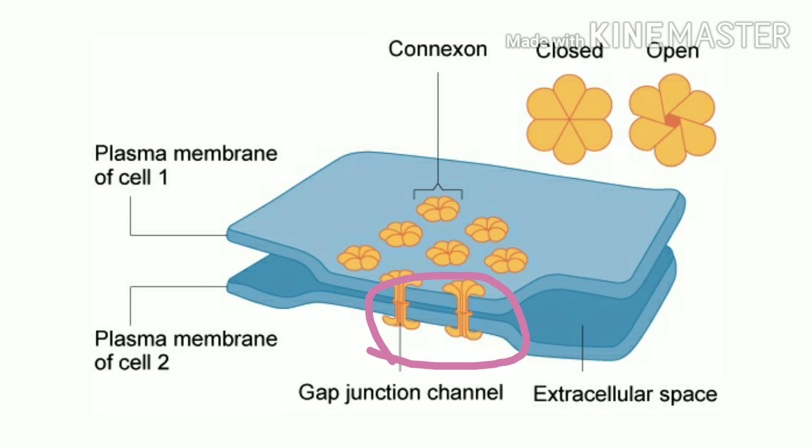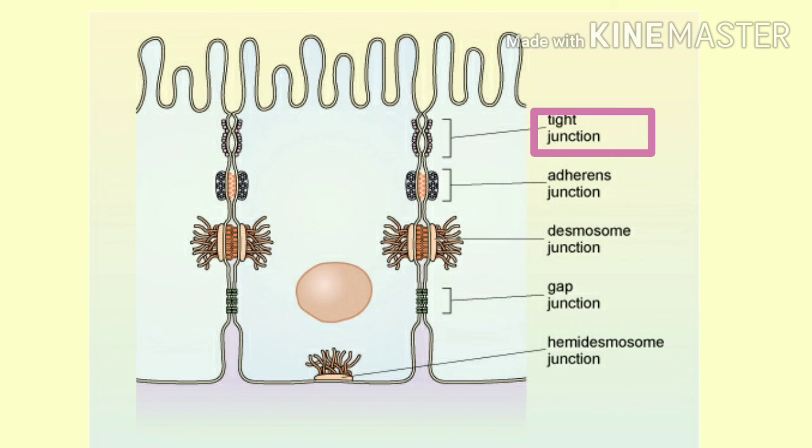Gap junctions facilitate the cells to keep communication with each other by connecting the cytoplasm of adjoining cells for rapid transfer of ions, small molecules and sometimes big molecules. So this is clear that when the junction is so tightly packed that nothing can cross it, then it is called a tight junction.